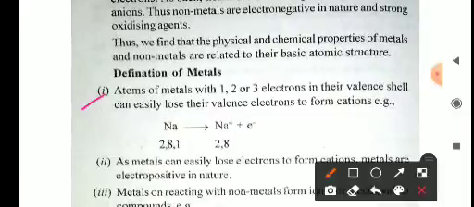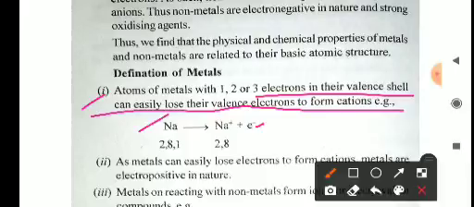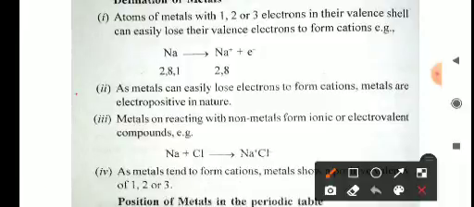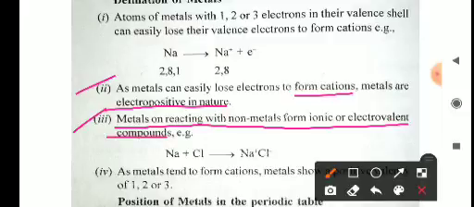Okay, definition of metals. Atoms of metals with 1, 2 or 3 electrons in their valence shell can easily lose their valence electrons to form a cation. Example, sodium after losing 1 electron is converted into Na plus ion. And a metal can easily lose electrons to form cations, and metals are electropositive in nature. Means when a metal loses electrons, it carries a positive charge, so they are called electropositive elements. Metals on reacting with non-metals form ionic or covalent compounds. Okay, ionic or electrovalent compounds.